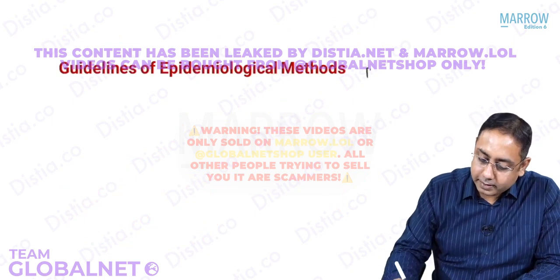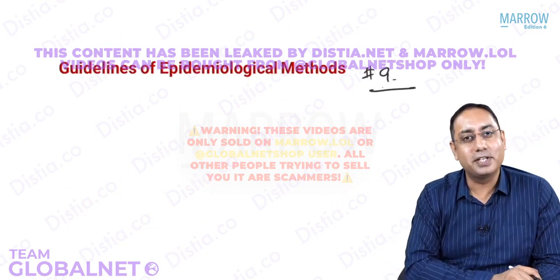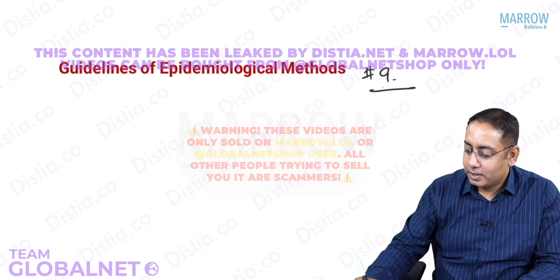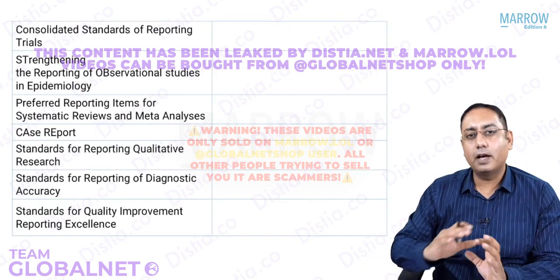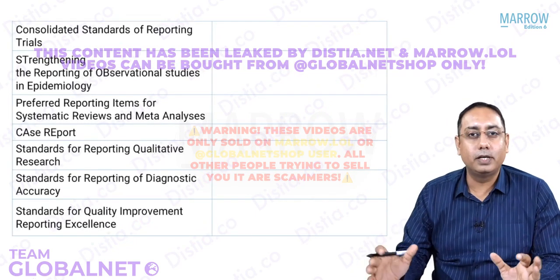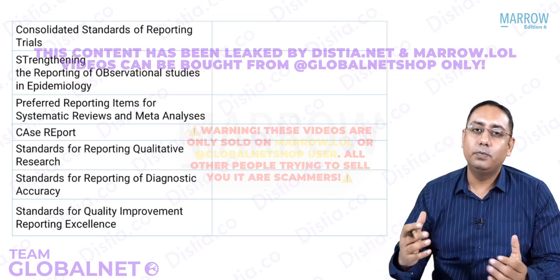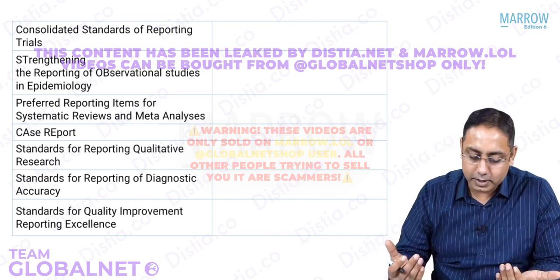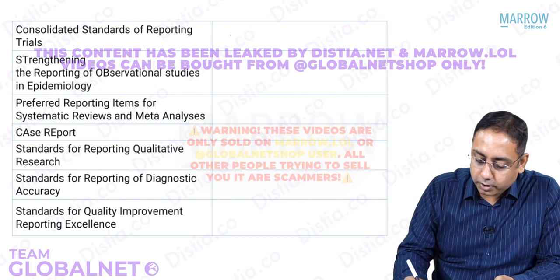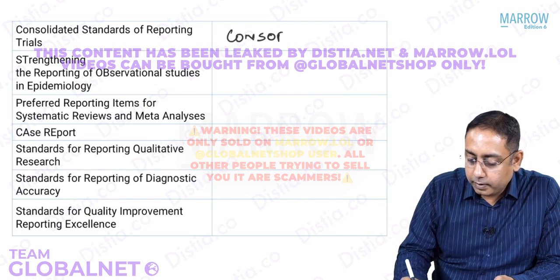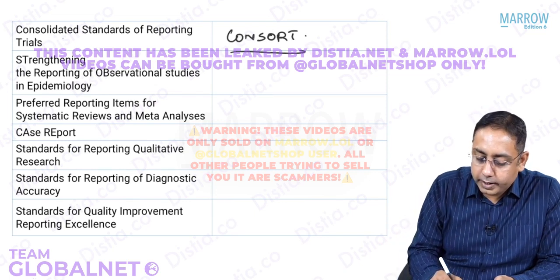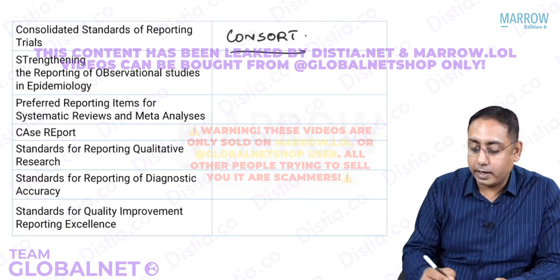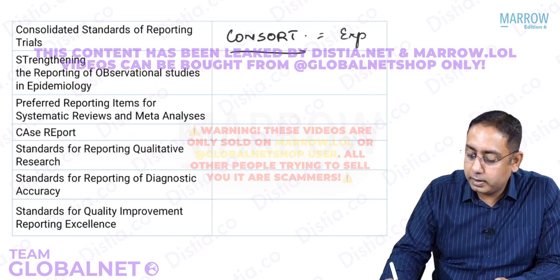Point number 9. Last point is guidelines in epidemiological methods. In epidemiological methods, we have various governing bodies, various authorities which are going to help us to guide all this. So what do you mean by CONSORT? CONSORT is Consolidated Standards of Reporting Trials. It is for experimental designs.